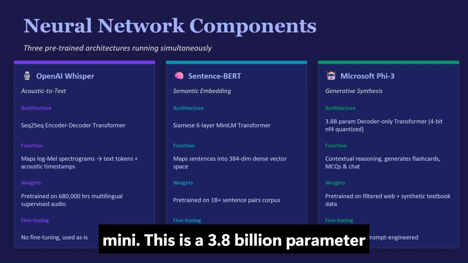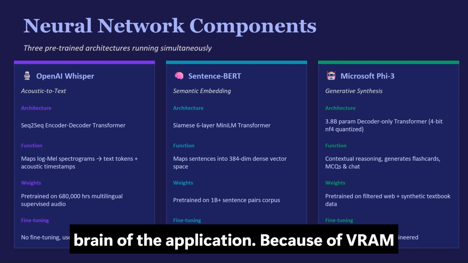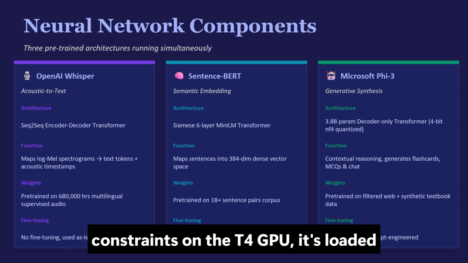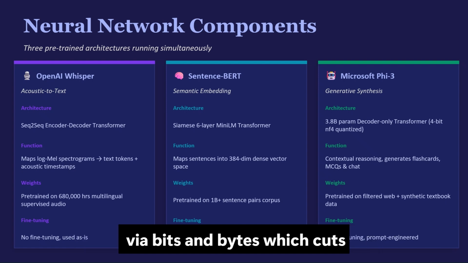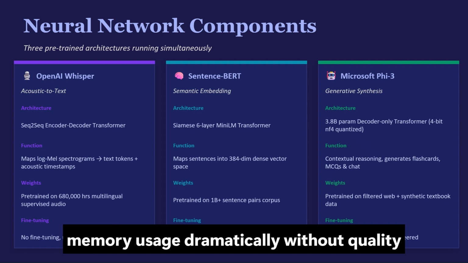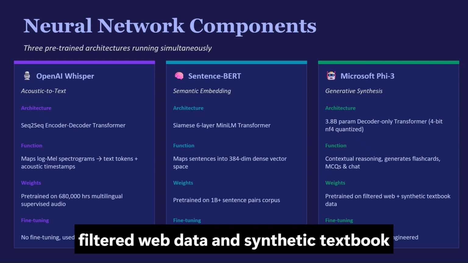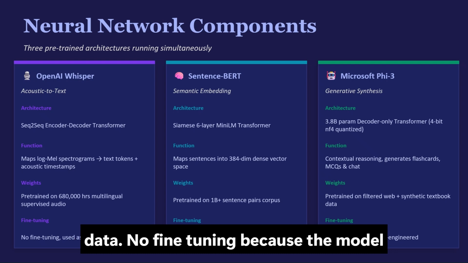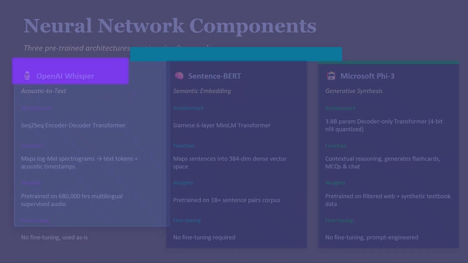This is a 3.8 billion parameter decoder-only transformer, the generative brain of the application. Because of VRAM constraints on the T4 GPU, it's loaded using a 4-bit normal float quantization via bitsandbytes, which cuts memory usage dramatically without quality loss. It was pre-trained on heavily filtered web data and synthetic textbook data. No fine-tuning because the model is steered entirely through prompt engineering.